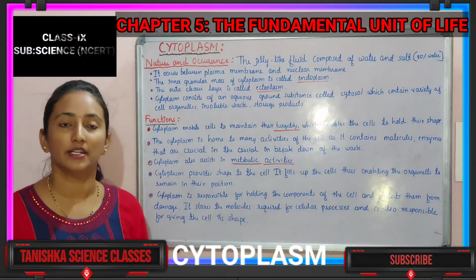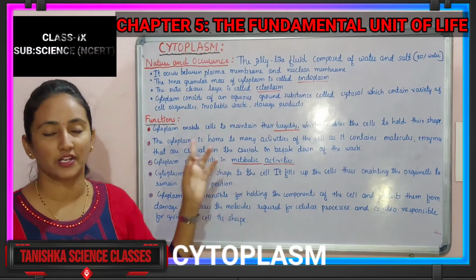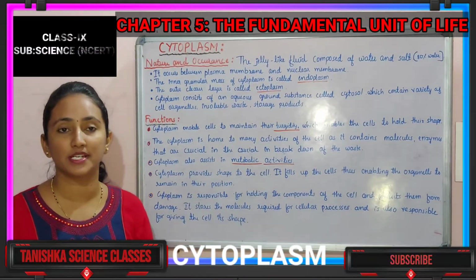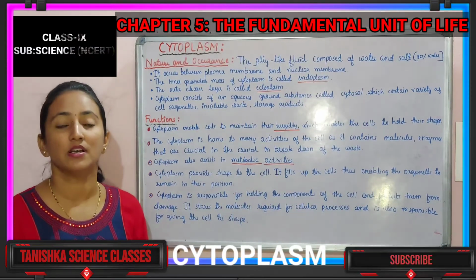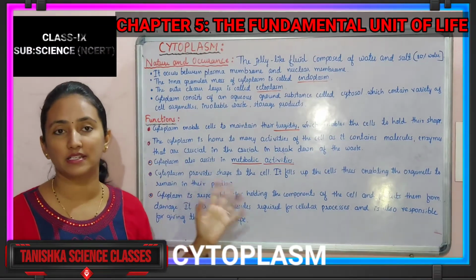If you study the cytoplasm in detail, you can observe its various functions in the cell. The main function of the cytoplasm, you can say, is that it gives turgidity to the cell, and because of this, cells can maintain their shape. How does it act in the cell?